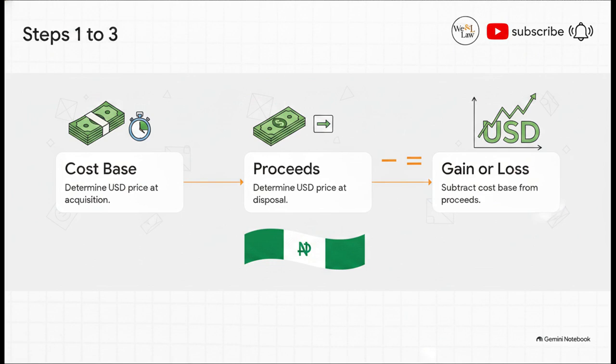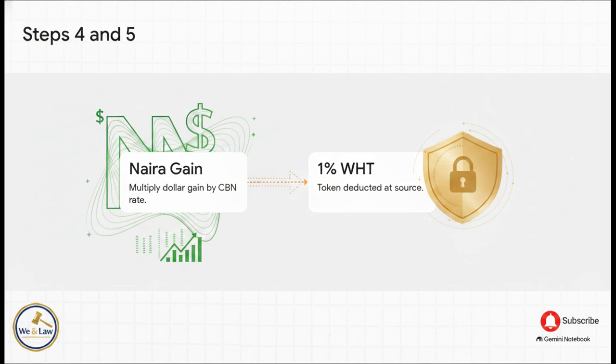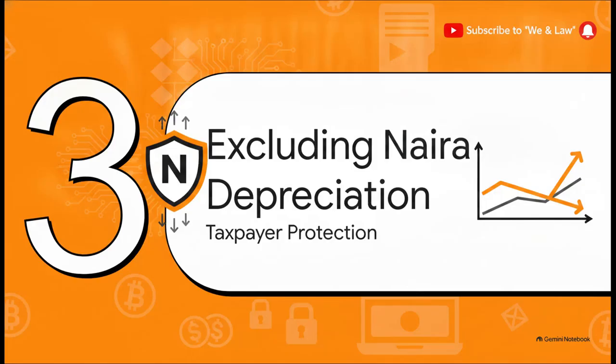What's super fascinating here is that we literally have to calculate the true economic gain purely in US dollars before the Naira even enters the equation. So once we've got that pure dollar gain locked in, we move to Step 4. This is where we calculate the Naira taxable gain by multiplying your dollar gain from Step 3 by the official CBN rate specifically on the exact date of your disposal. This is what brings the calculation back home to Naira. Finally, Step 5 is the token deducted at source. Basically, the exchange is required to take that 1% withholding tax directly from your gross token proceeds before you even see your funds.